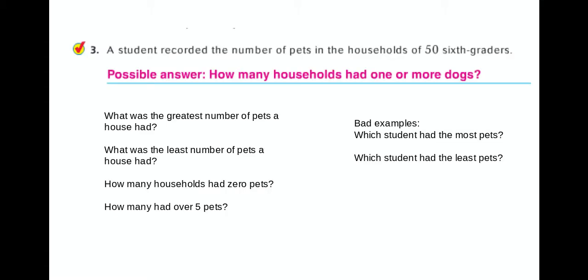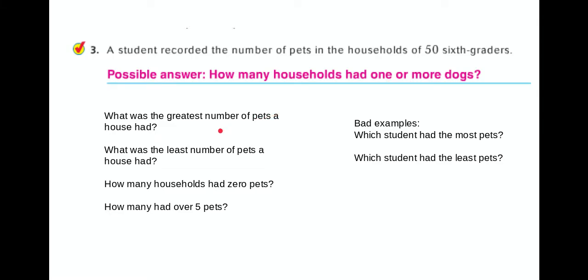For number 3, a student recorded the number of pets in households of 6th graders. A possible answer as an example statistical question could be, how many households had one or more dogs? Interesting. So this is what I like to call a threshold question. It's not asking for the most of something or the least of something. It's not a superlative. This is actually asking for one or more.